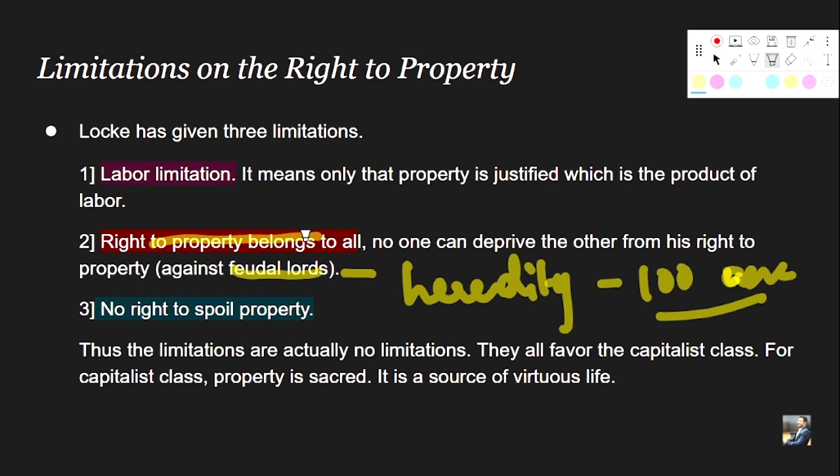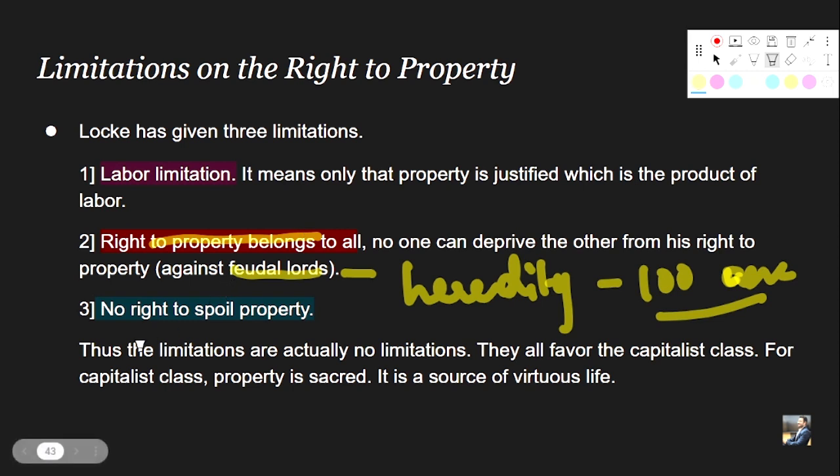I am strongly rebuking the feudal lords who strive to accumulate property on the basis of heredity, right? And I am clearly saying that the right to property which I am talking about belongs to all. It is not confined or limited only to a particular class, that is the feudal class, right? And hence everyone has the right to strive for property. So this is the second limitation, that the right to property belongs to all.